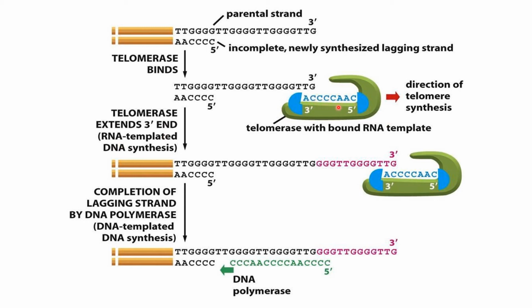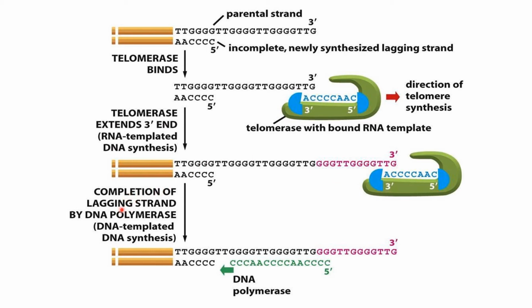This is the RNA present inside the telomerase. It acts as an RNA template for the DNA synthesis. After this, reverse transcription takes place, and telomerase extends the further GT sequence in the parental strand. After giving the complementary sequence, it moves further.